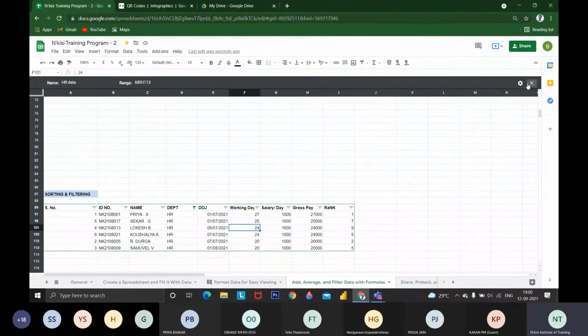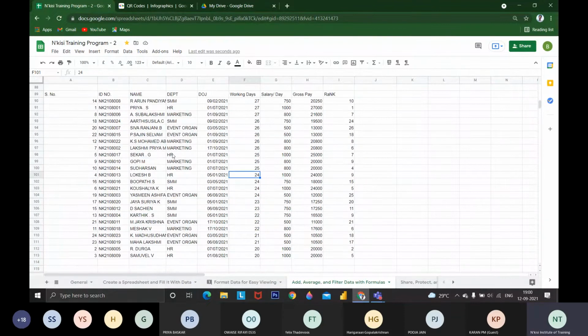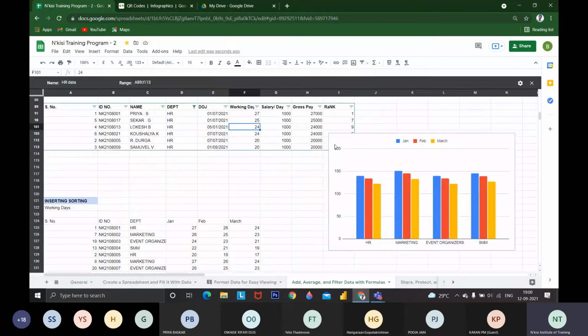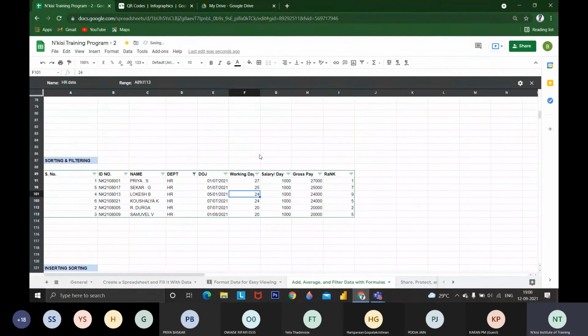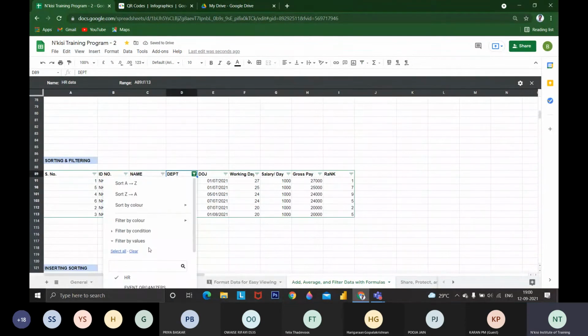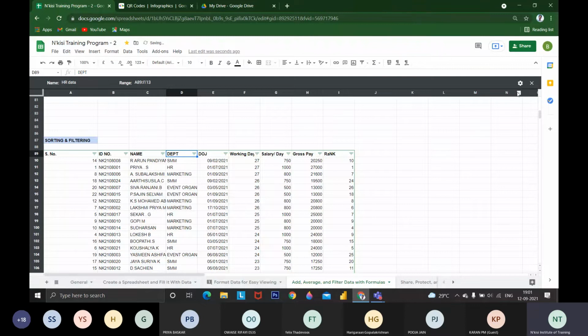Now I'm going to close this filter view, and if I want to see the HR data filtered again, we don't need to filter again. You can click this and HR data will be available here. It will be automatically filtered again. You could see, right? Each time you don't need to spend time going to filter and everything. If you want to add more, you can select all those things and click OK.